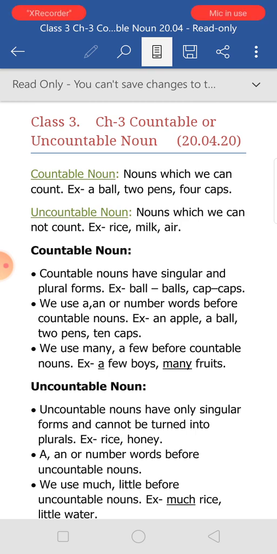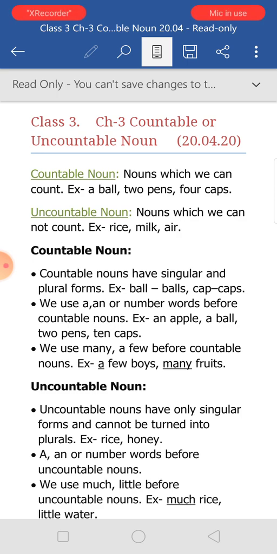So countable nouns: some things we can count, but there are many things we cannot count. If I ask you how many copies are in your bag, you can count and tell me. How many hands do you have? How many eyes do you have? You can count all these. But if I ask how much milk you have drunk, can you count milk?